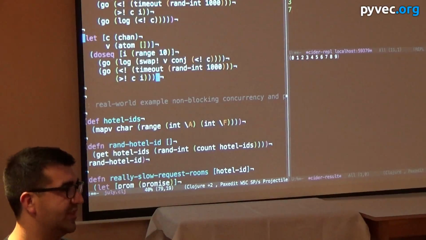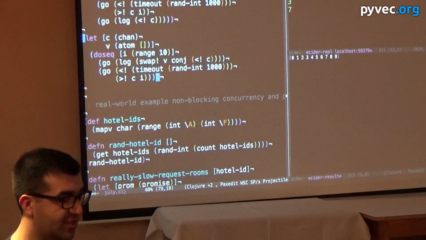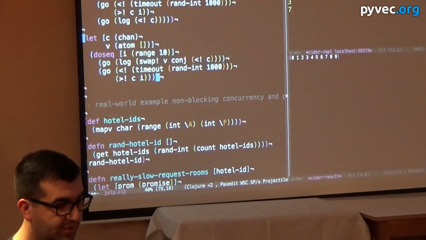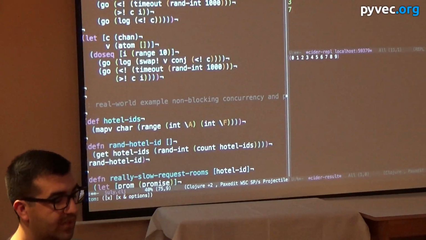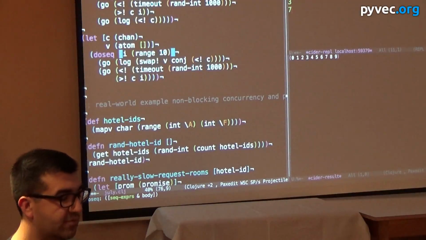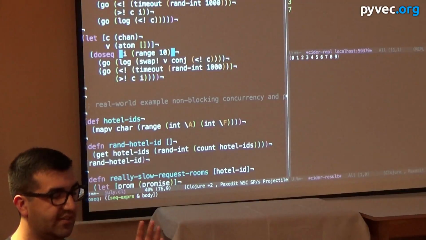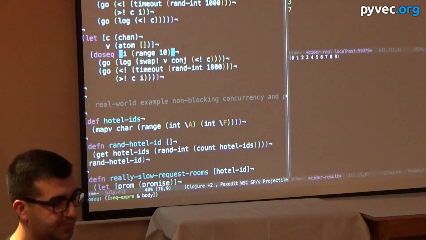Okay, so I talked about how data structures are persistent, aka immutable. Very useful when you're sharing stuff between all these threads. Also with atoms, you can share them easily. So in this case, we're doing almost the same thing as the prior version, except we're also assigning v to be a vector inside of an atom. The reason we're doing this is because instead of just logging each number as we get it, we're going to add it into the vector and modify this data structure in parallel.